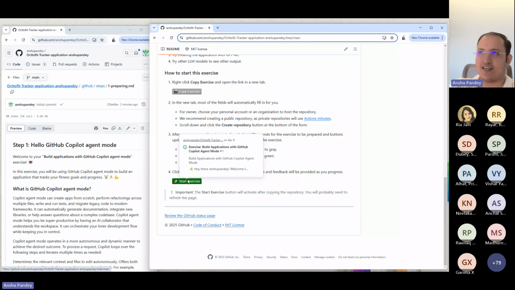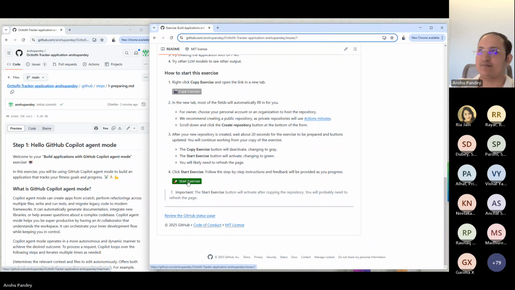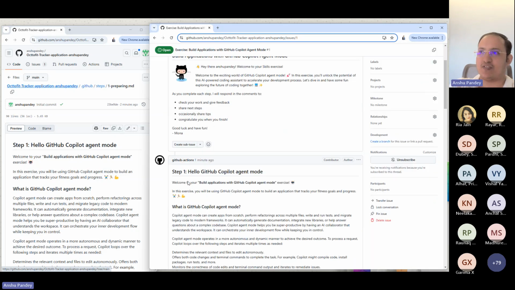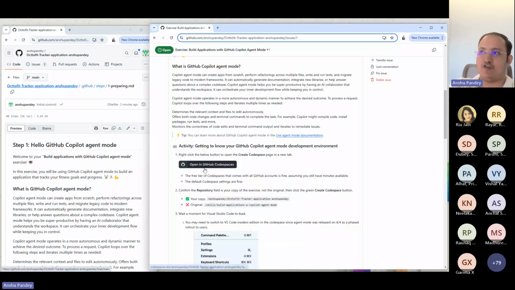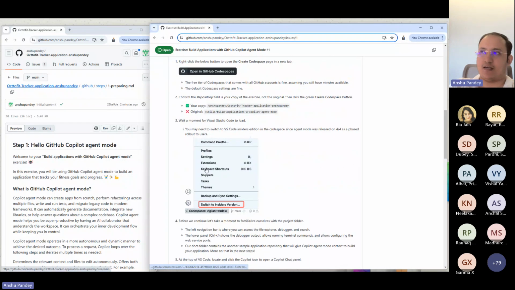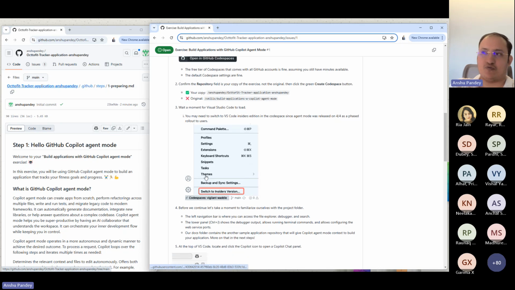So you can click on start exercise. It takes you to step 1, which is where we get the option to open in GitHub Codespaces, and it's going to confirm the repository. So we can confirm the repository, and we can switch to the insider version for VS Code.